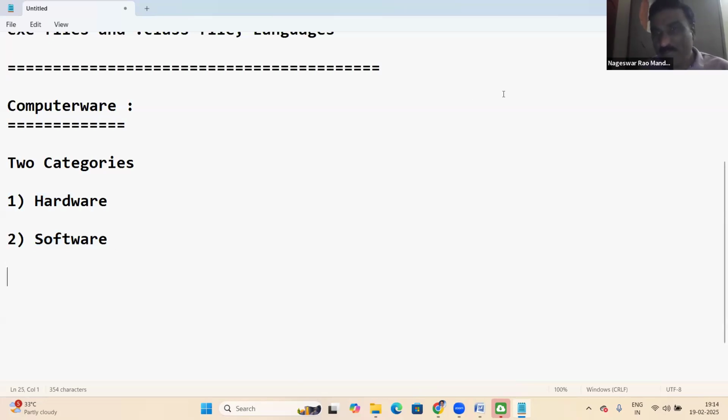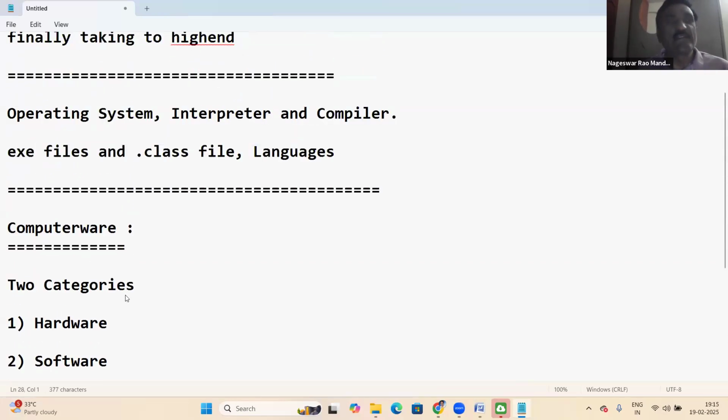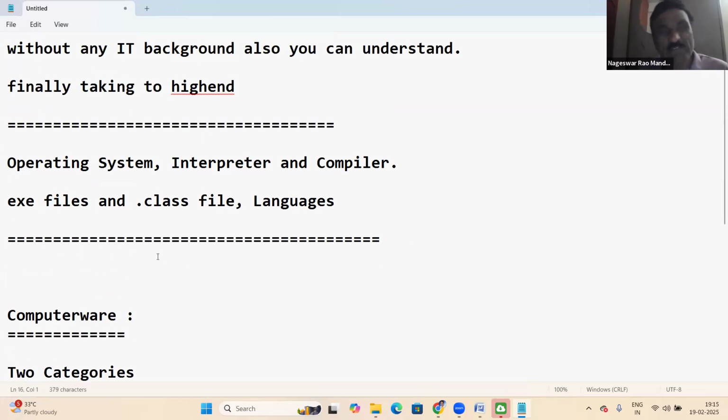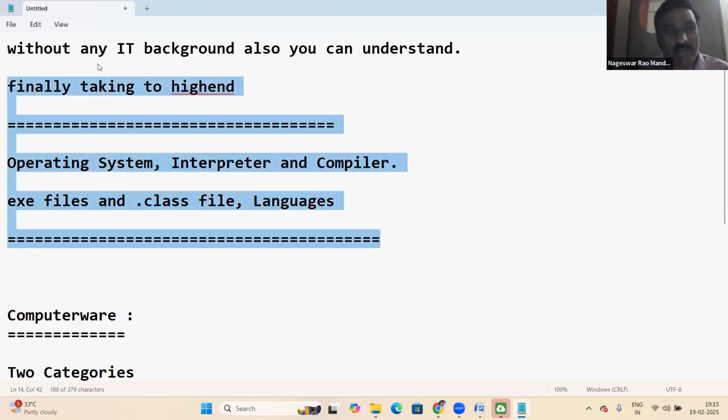Software. See, today we started from the basics. The last two classes were just a course introduction, nothing else, leave it, that is not necessary.